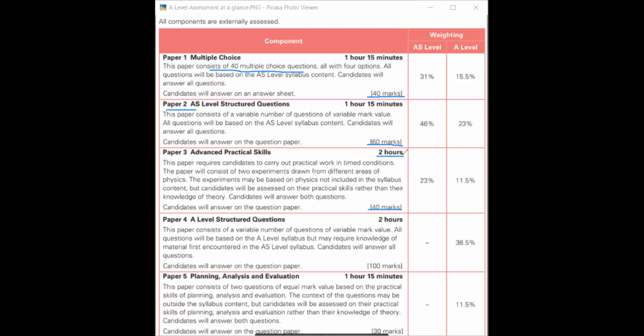You have to do two practicals. For each of the practicals you are getting 1 hour. See, there are two experiments. For two experiments we will have 2 hours, and the marks are 20, 20, 40 marks. So these are the highlights of the syllabus and assessment of AS. Okay, and paper 4, paper 5 we will discuss another time, not now.